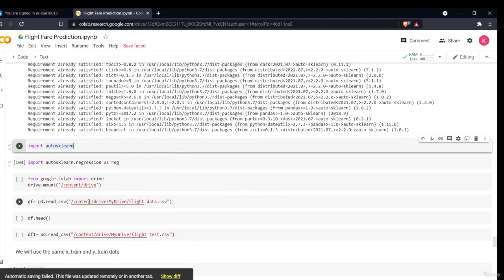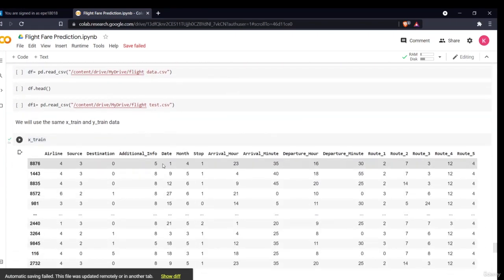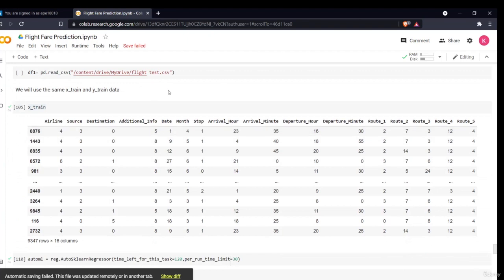This is the demonstration of how we have to load our data, but we'll be using the X train data. Remember, AutoScaler only automates the machine learning model building part; the pre-processing part you have to do. If you pass the raw data into your model, it will cause your model to fail because it will contain many numerical data, unstructured data, and object type data. The pre-processing part you only have to do.